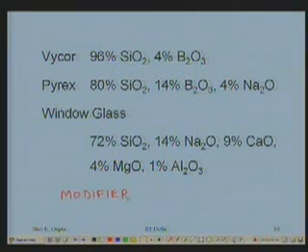These additions of impurities are also called modifiers. In the glass, what we have added are the modifiers. They modify the viscosity. Right, so we shall close today and discuss the similar structures in the next class.